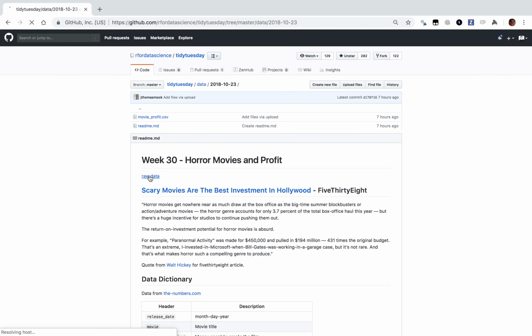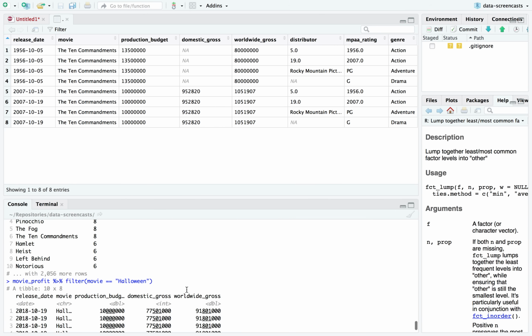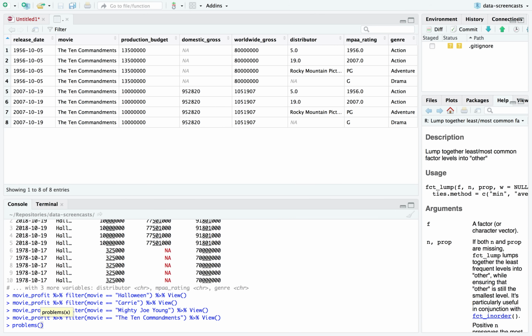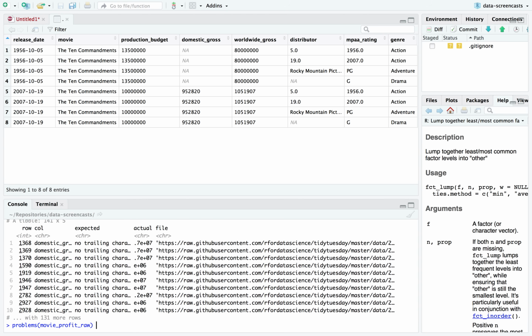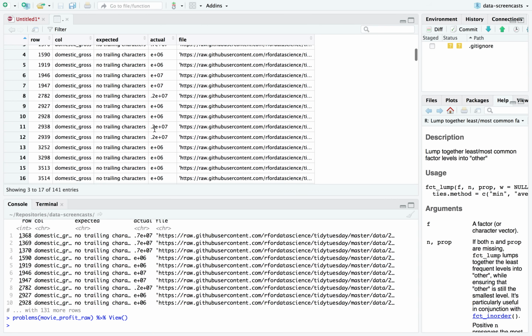So let's take a quick look at one more look at the raw data. There were a lot of warnings when I read this in, so I'm going to take a quick look at the problems that it's associated with movie profit raw. No trailing characters.